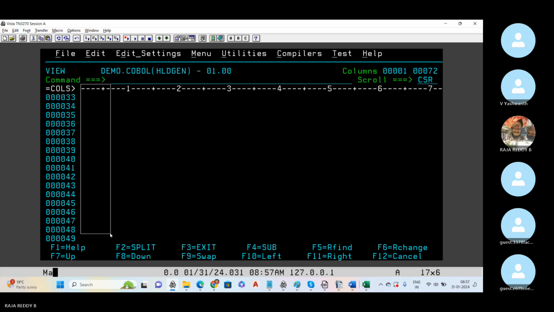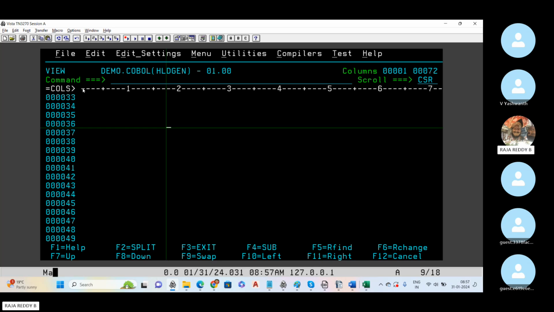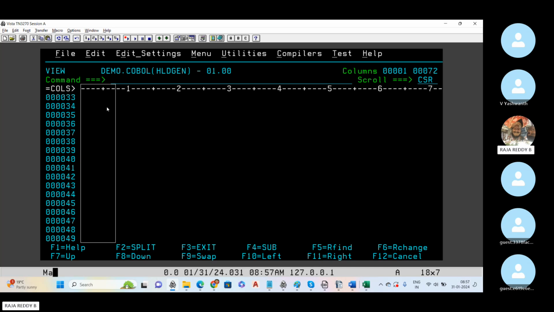We are not using these 1 to 6 columns at all. In some projects, they write some tag, or in some projects the sequence number automatically comes in 1 to 6. We are least bothered about that. When the time comes, I will tell what the use of this is.